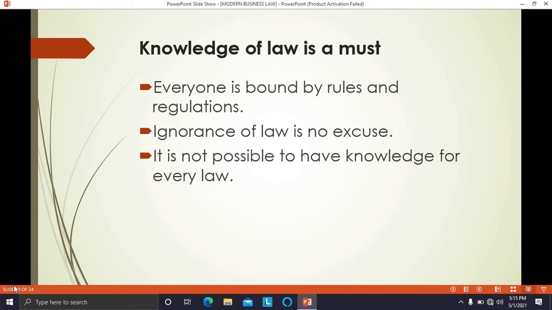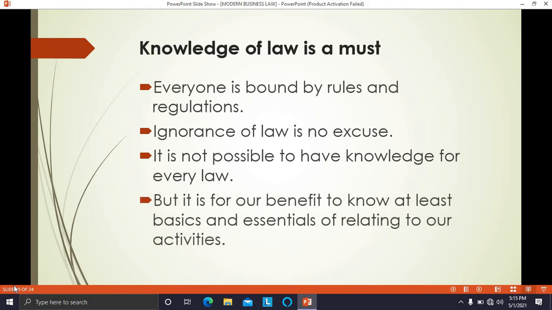Is it possible to have the knowledge of all the laws? No, it is not at all possible to have the knowledge of each and every law. But it is for our benefit to know at least the basics and essentials of law relating to our activities. Therefore, it is necessary for every commerce student to have the knowledge of business laws.